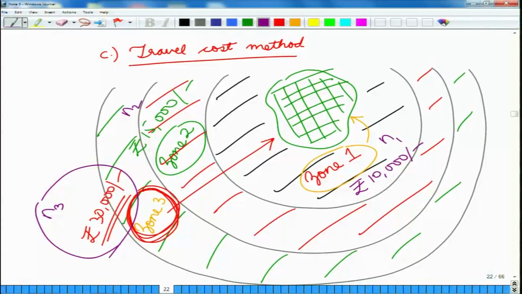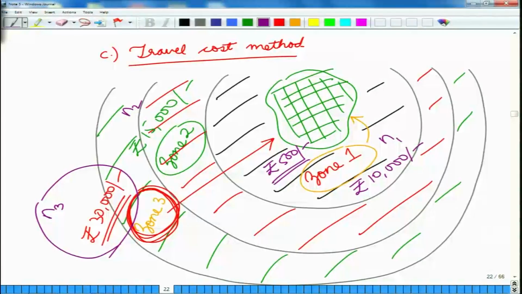Otherwise, another way of getting to the same equation is to see how much amount is a person willing to pay. So, for instance, the entry ticket of this national park is say 500 rupees per person. If this value increased to say 1000 rupees, how many people would be there who would be able to or willing to pay 1000 rupees? So, we can derive an equation from all of this data of the number of people who are visiting and the amount of money that they are spending to estimate how much these people would be willing to pay to get into this national park if the entry fees is enhanced.